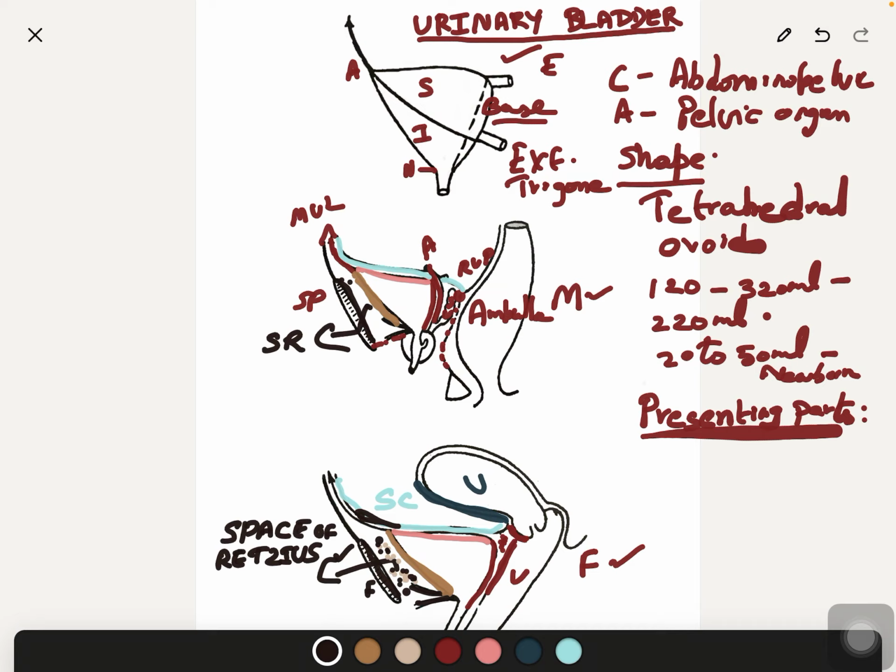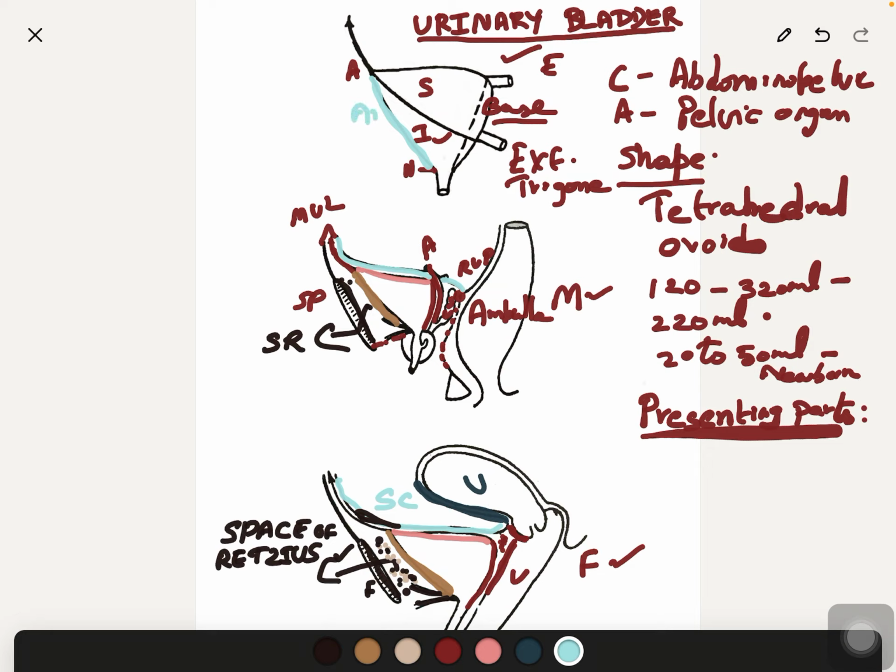Now we will see the borders. Anterior border, you can understand in this picture. This is one infrolateral surface we have seen. Anterior border extends from the apex to the neck of the bladder and separates the two infrolateral surfaces.